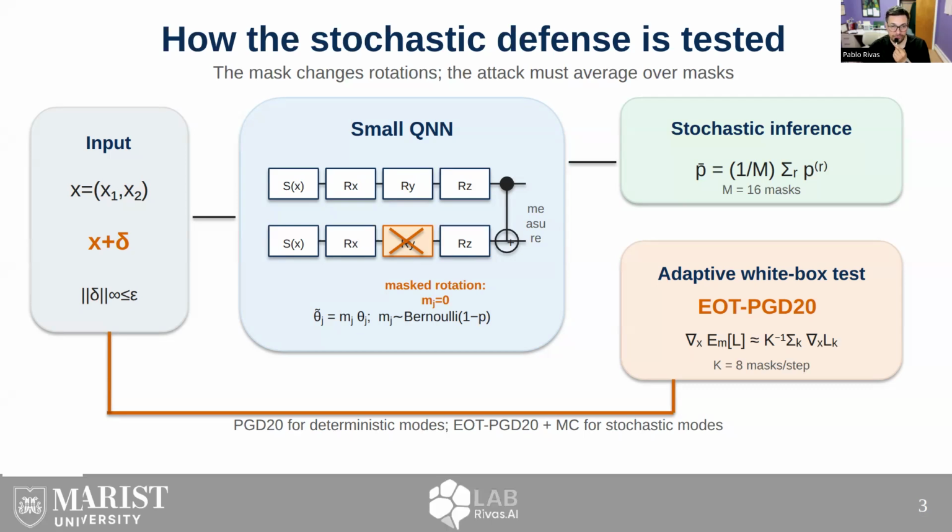A masked rotation has effective angle 0 for that sample circuit. The stochastic classifier then averages predictions over several independent masks. For the attacker, this means a normal PGD gradient is not enough. The adaptive EOT PGD attack estimates the gradient of the expected loss over masks. This is a real, essential protocol choice for evaluating stochastic defenses fairly.